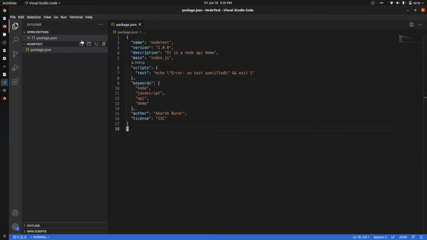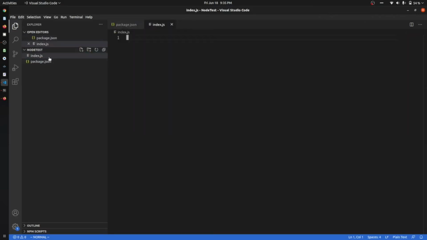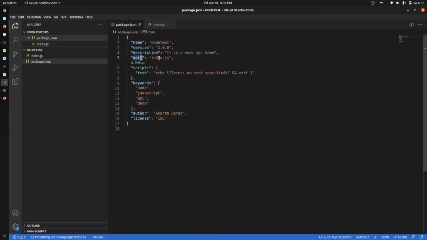Okay, so let us create a file, that is index.js. Okay, one sec. Index.js. As we have said that index.js will be our main file, so I am creating this index.js, but you can use any name. And do other stuff.